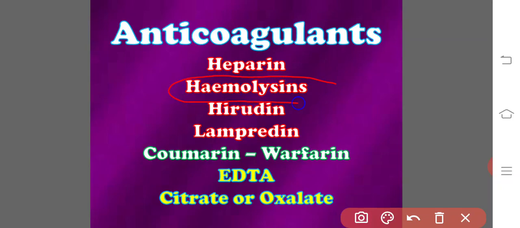Hemolysins are the chemicals present in organisms which suck blood, like mosquitoes. Female mosquitoes suck the blood from various hosts, and this blood, whenever it is sucked from the body, should get clotted. But due to the presence of anticoagulants like the hemolysins, they keep the host blood in liquid form.